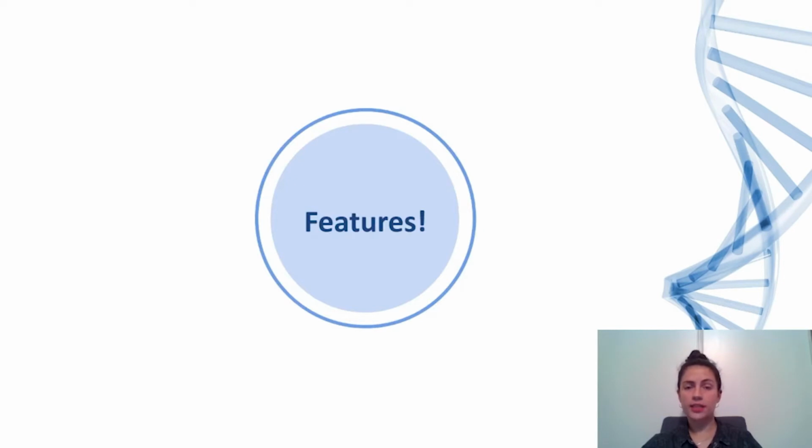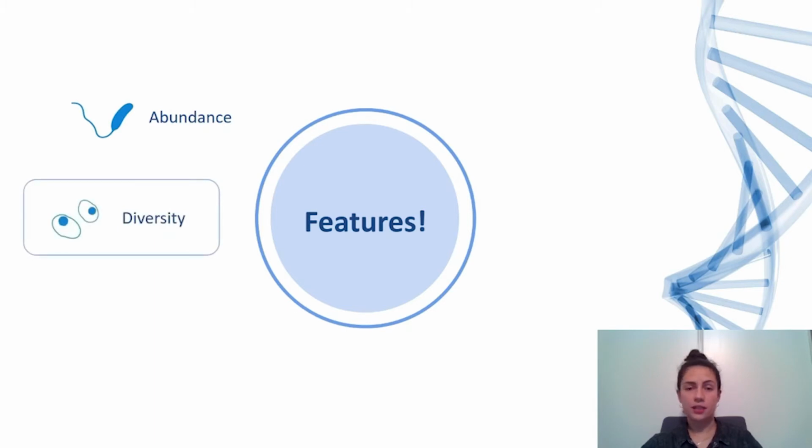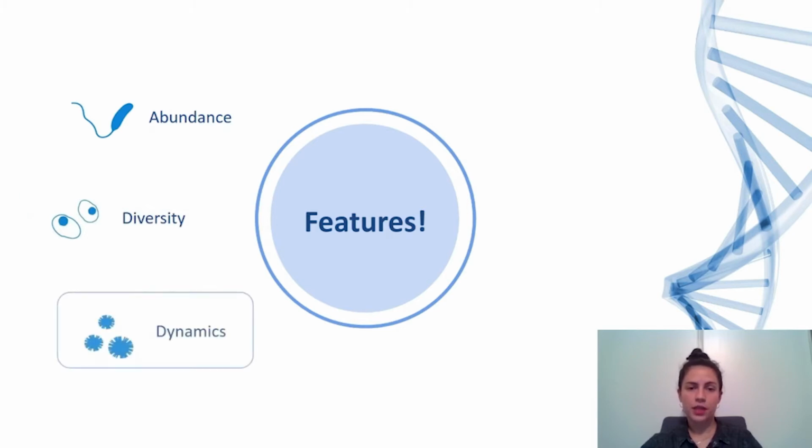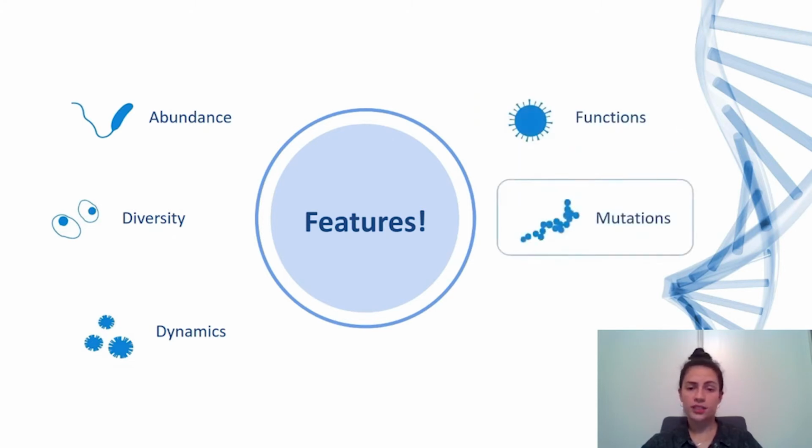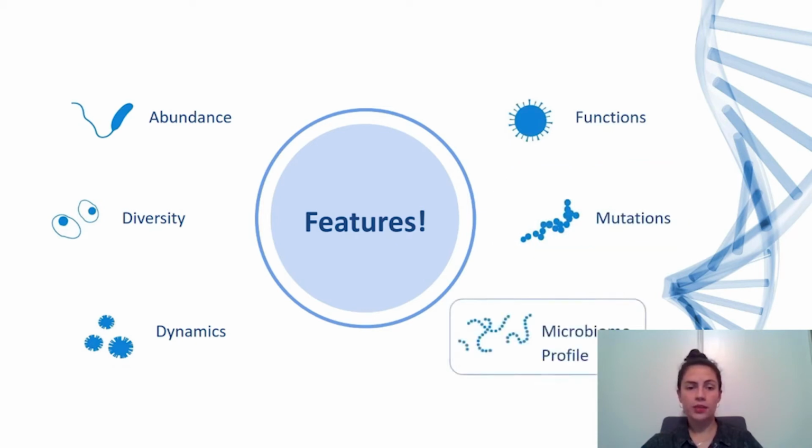For those models, I need features. What kind of features can I extract from the microbiome? We can learn a lot by knowing how much of each organism we have in our gut. Diversity levels, as I said before, can be a good indication of several conditions. Relationship patterns between organisms are critical. We also can search for different genes that lead to different functions. Mutation existence can help us understand the smallest variation in phenotypes, and we can build clusters using microbiome profiles.